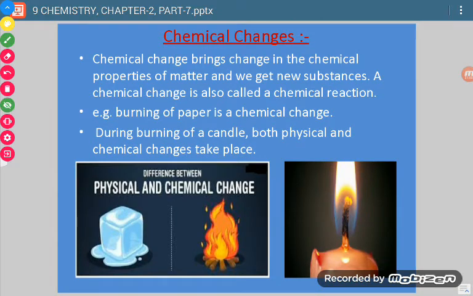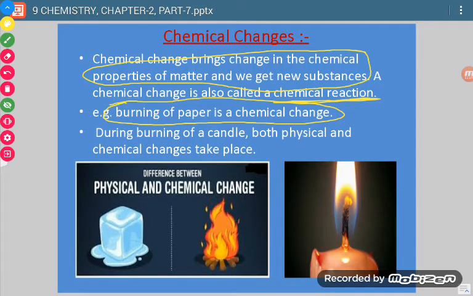Okay, now come to chemical change. In chemical change, there will be a change in the chemical properties and a new substance will be formed. When two or more things combine and form a new substance, then it will be termed a chemical change. Chemical change is also called a chemical reaction. For example, burning of paper is a chemical change. Why is burning of paper a chemical change? Because when paper burns, it forms ash, and ash means a new substance has formed.